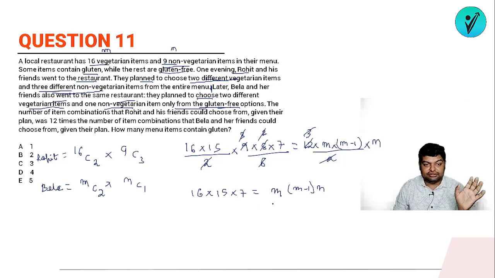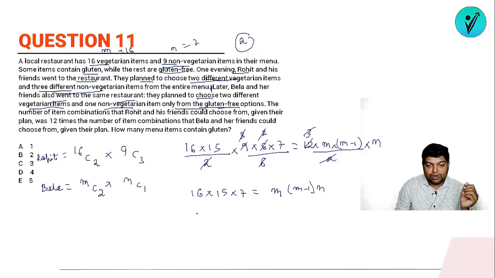ठीक है, तो अगर मान लो मैंने यही assumption कर लिया, तो मेरा आंसर क्या आ रहा है, मान लो ये हो गया 16, okay, and n will be 7, so out of 16 vegetarian items all are gluten free, m क्या है, m जितने भी gluten free है, and out of 9 non-vegetarians 7 are gluten free, yani there will be 2, yani out of, if I'm selecting this way, okay, so what I'm getting, there are 2 gluten free options, लेकिन there are more possibilities, और possibilities क्या हो सकता है,